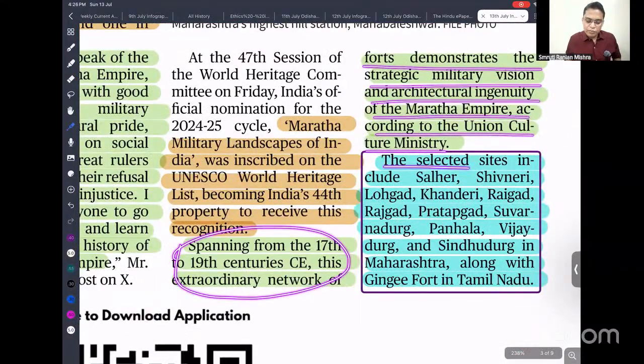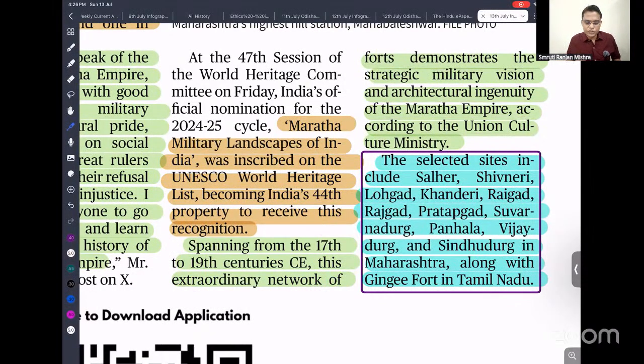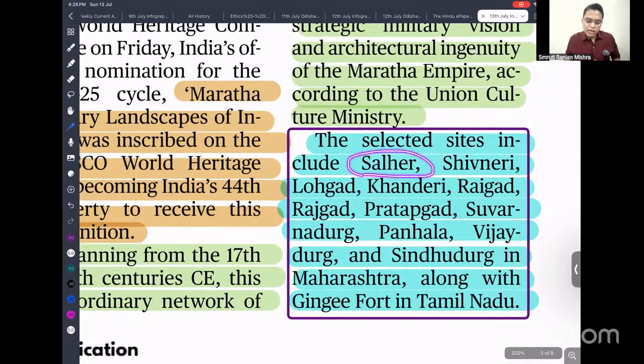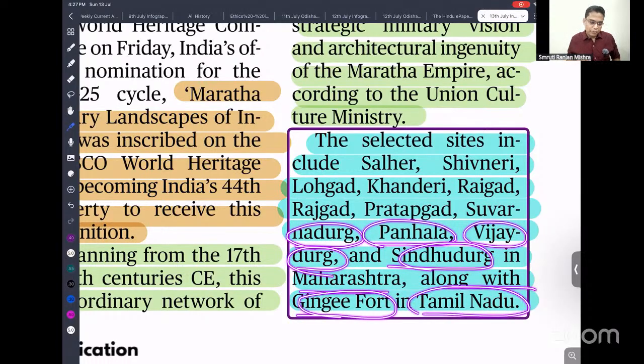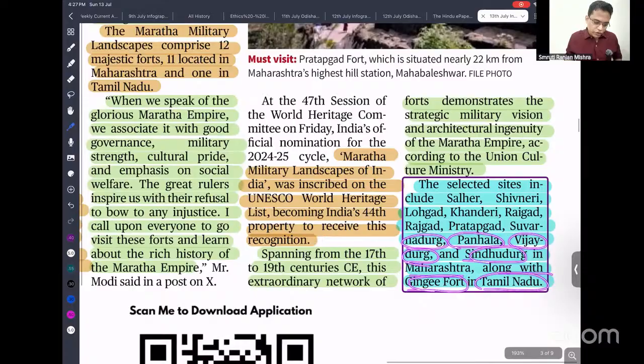Then next, you have to remember which forts are part of the system. They can give a list of four or five and ask which of the above are part of the system. So first is Salher, then Shivneri, then Lohgad, Khanderi, Raigad, Rajgad, Pratapgad, then Suvarnadurg, then Panhala, Vijaydurg, then Sindhudurg in Maharashtra, along with Gingee Fort in Tamil Nadu. So you have to remember that. This can be a very good question.